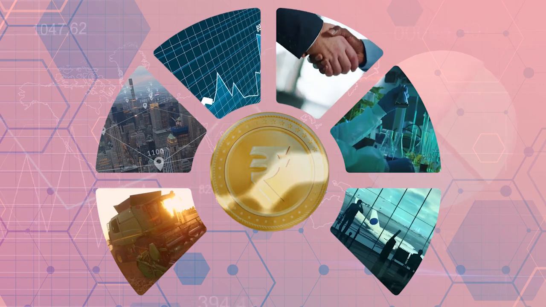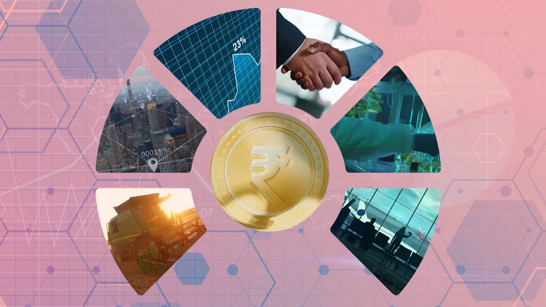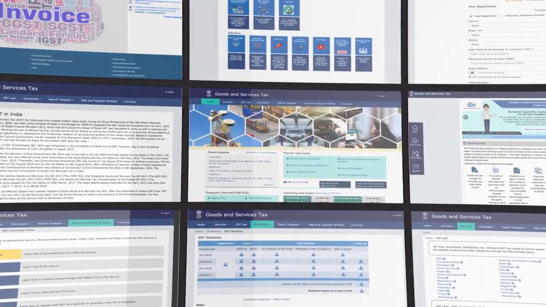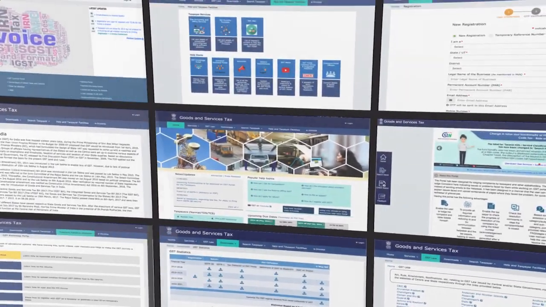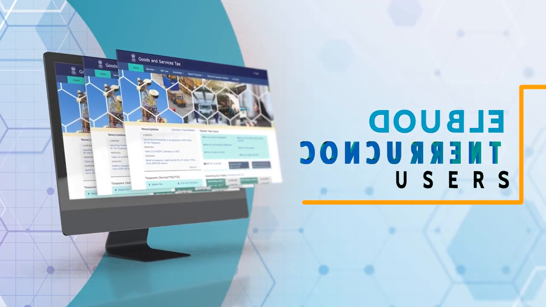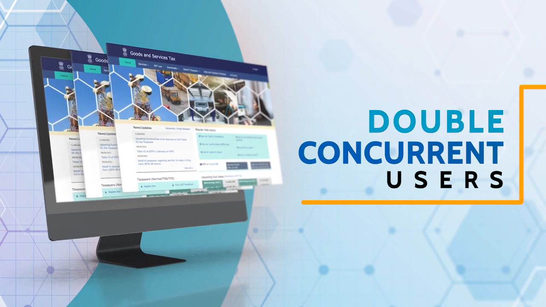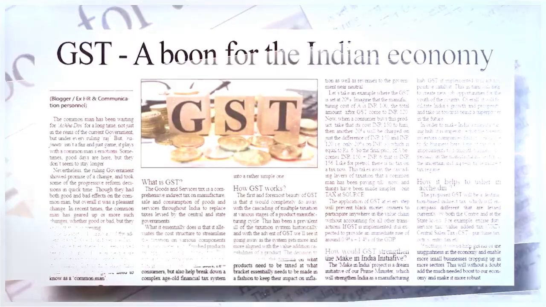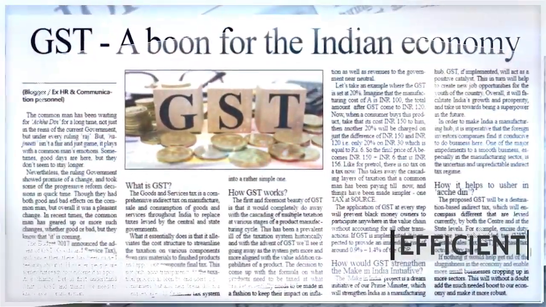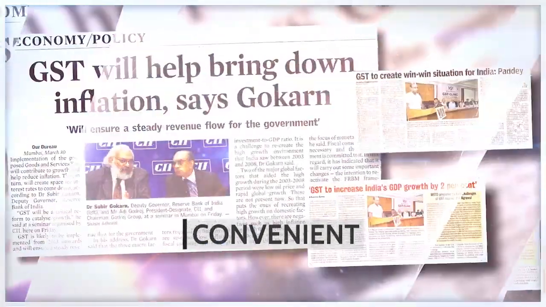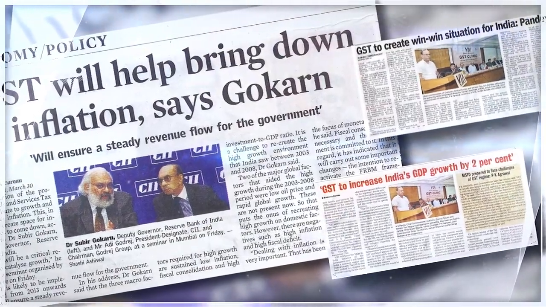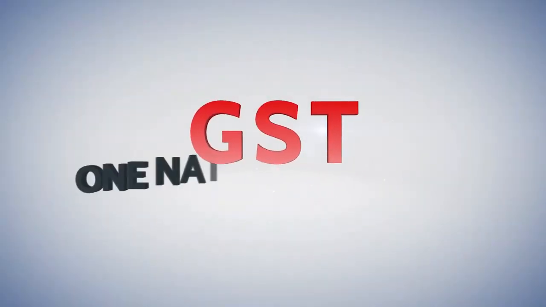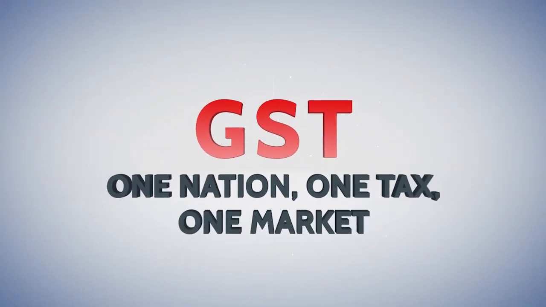India is now one of the world's fastest growing economies. With the upgradation of its IT infrastructure recently, the GST portal can now handle double the number of concurrent users at a time than earlier. This has made the portal reliable, more efficient and convenient for all the users of the portal. GST, one nation, one tax, one market.